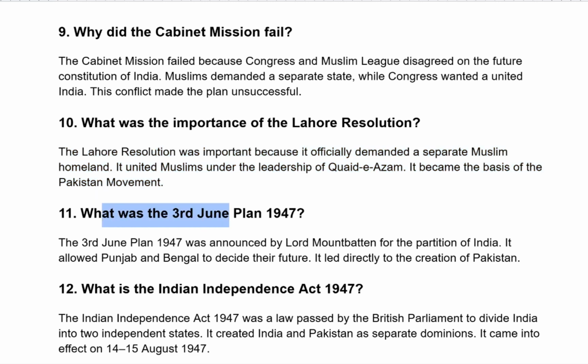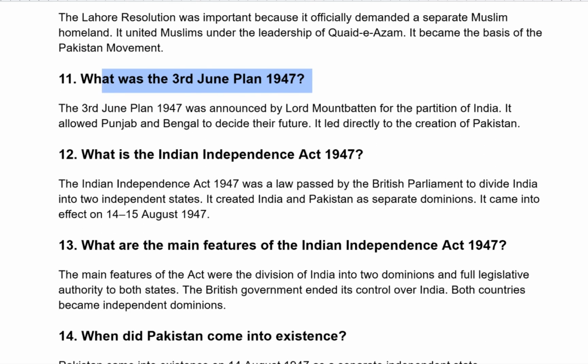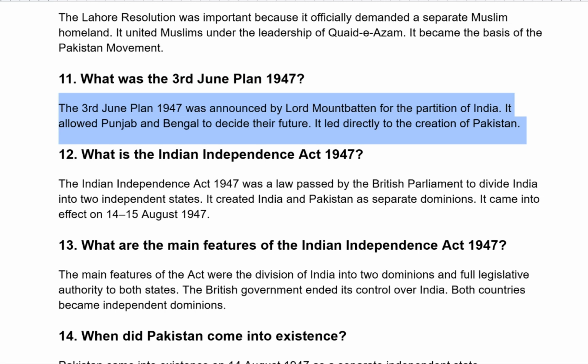What was the 3rd June Plan 1947? The 3rd June Plan 1947 was announced by Lord Mountbatten for the partition of India. It allowed Punjab and Bengal to decide their future. It led directly to the creation of Pakistan.